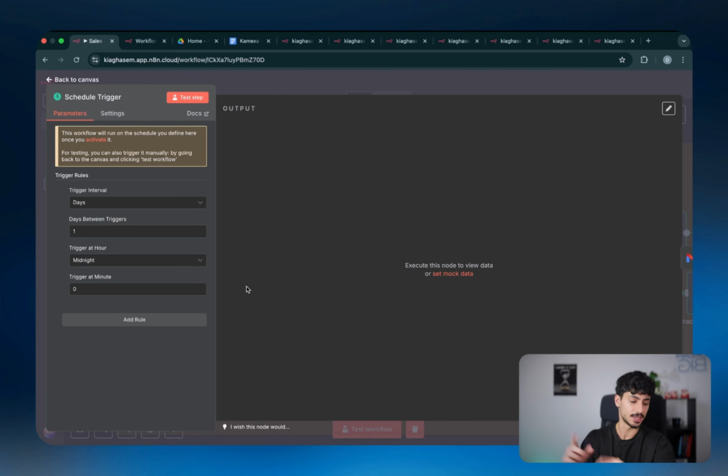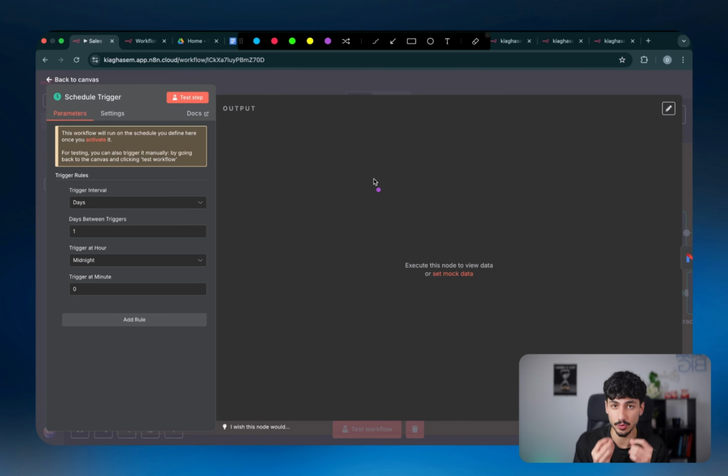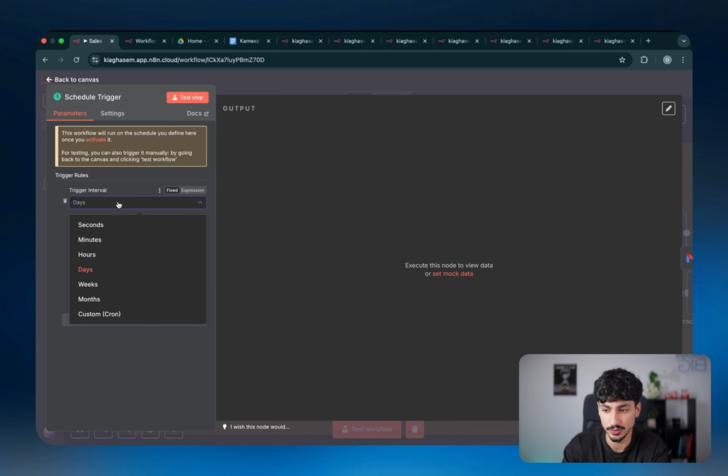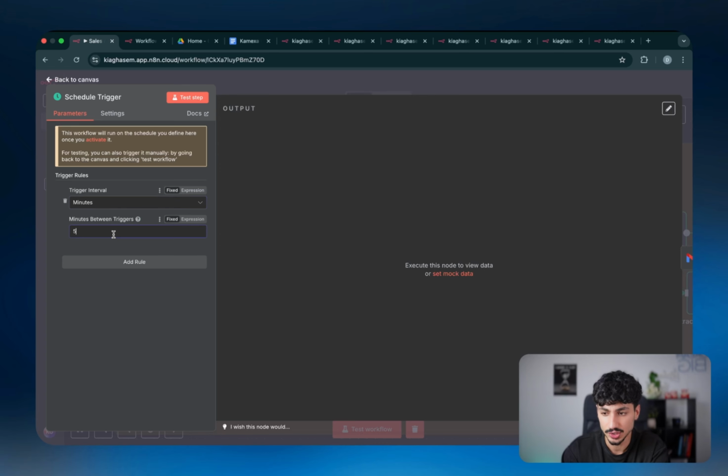The idea of the schedule trigger node is that you tell the automation to run at specific time intervals. So let's say, for example, if you want to be really quick with responding to your sales inquiries, you'd set up this schedule trigger node to run every couple of minutes. You just change this to minutes and then change it to maybe 2 minutes. So basically what will happen is every 2 minutes, the workflow will run, which in turn means it will check for new emails and try to respond to them.